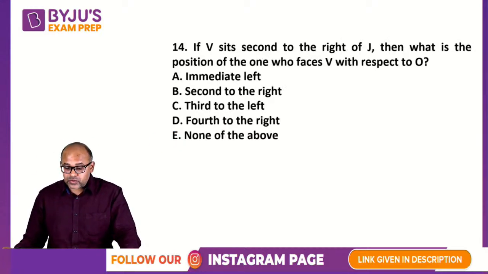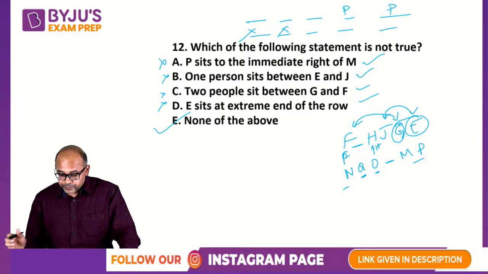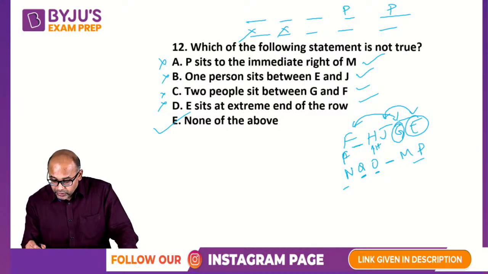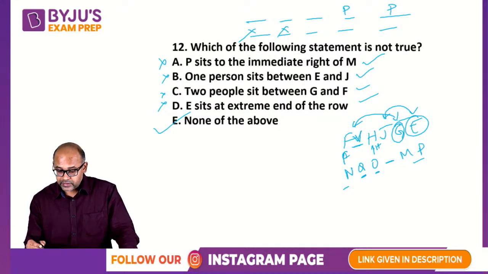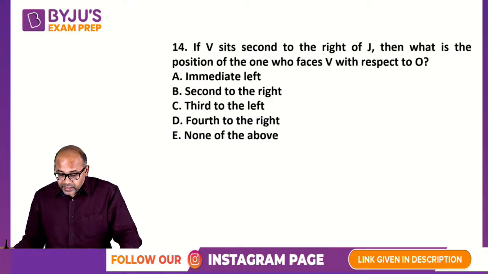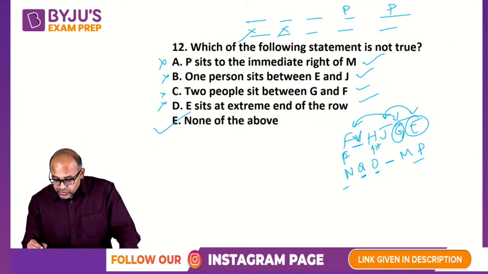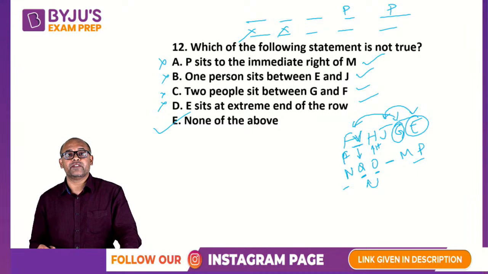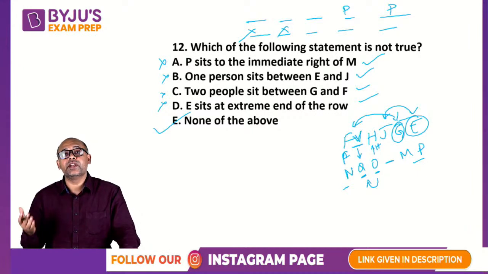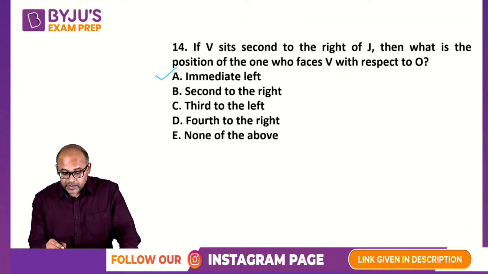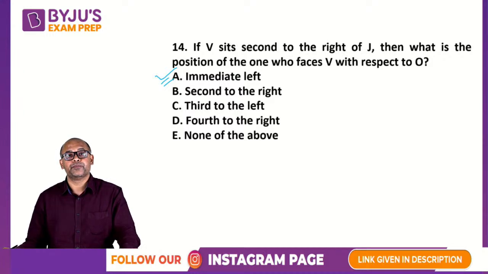If V sits second to the right of J. So what is here? Second to the right of J. So this is your V. If V is sitting there, then what is the position of the one who faces V with respect to O? So facing V is Q, O ka position is immediate left, or rather Q is immediate left of O. So the answer is immediate left, option A.